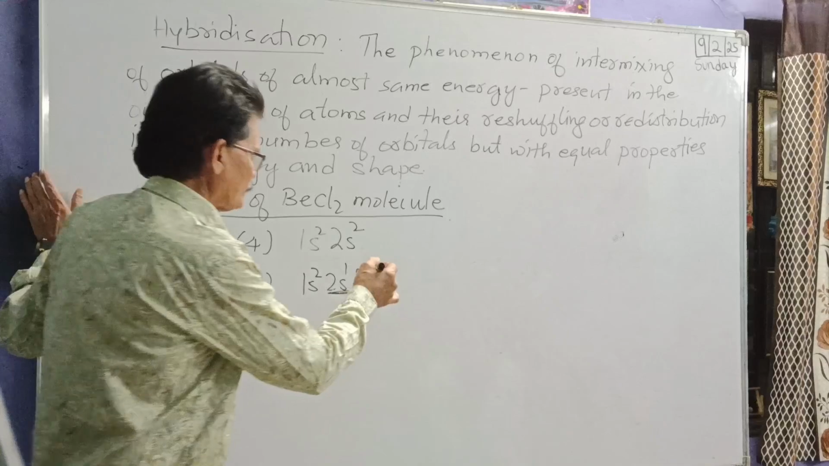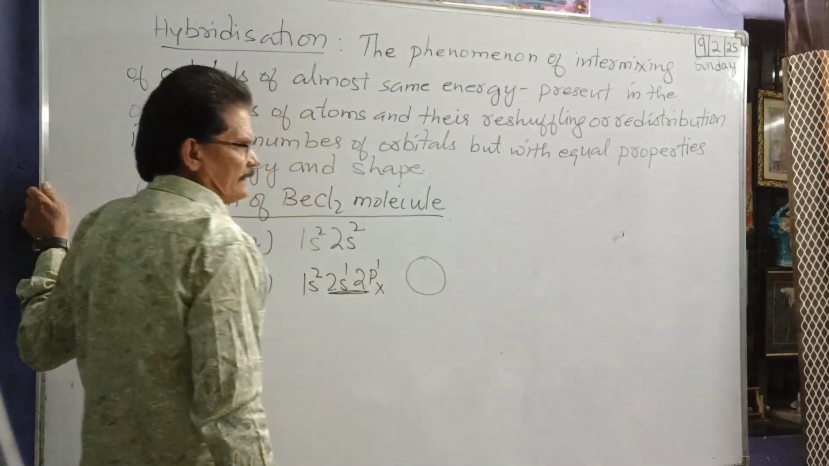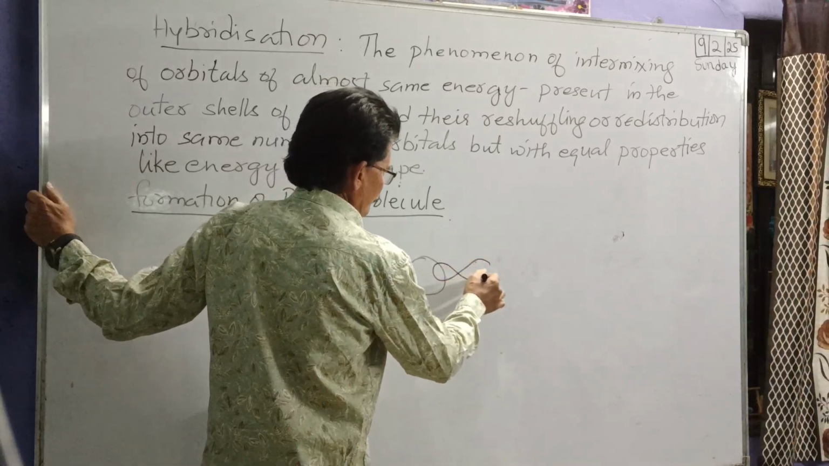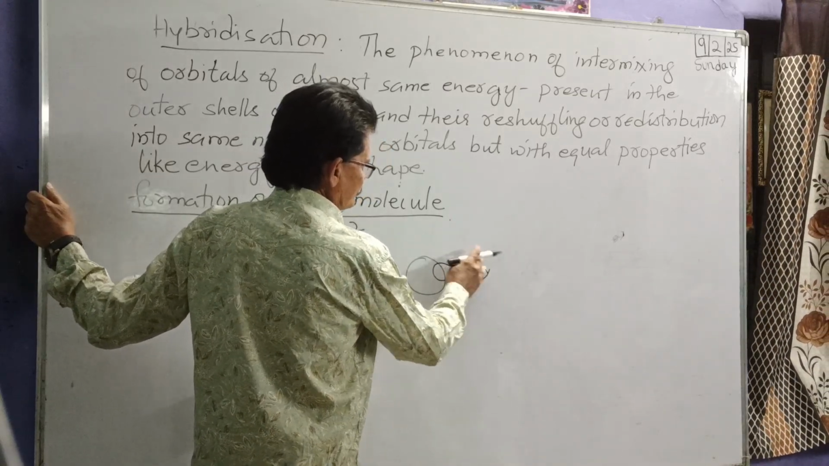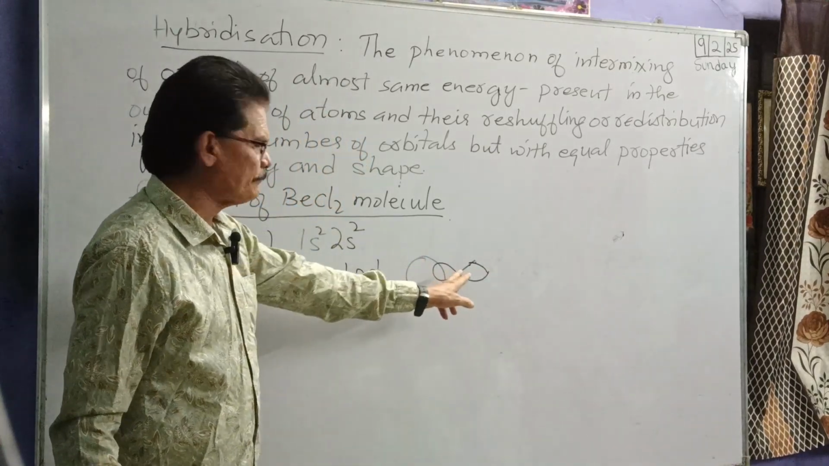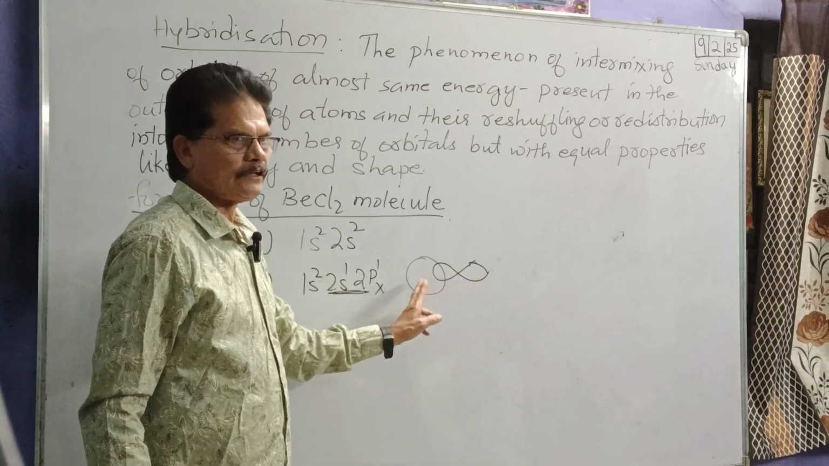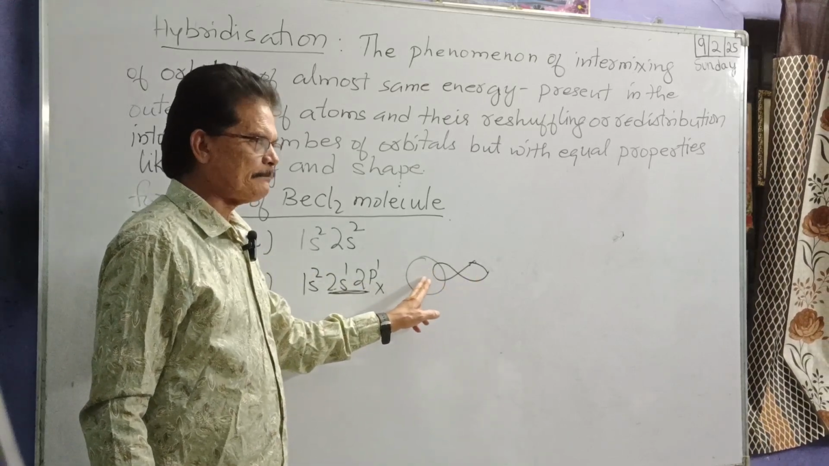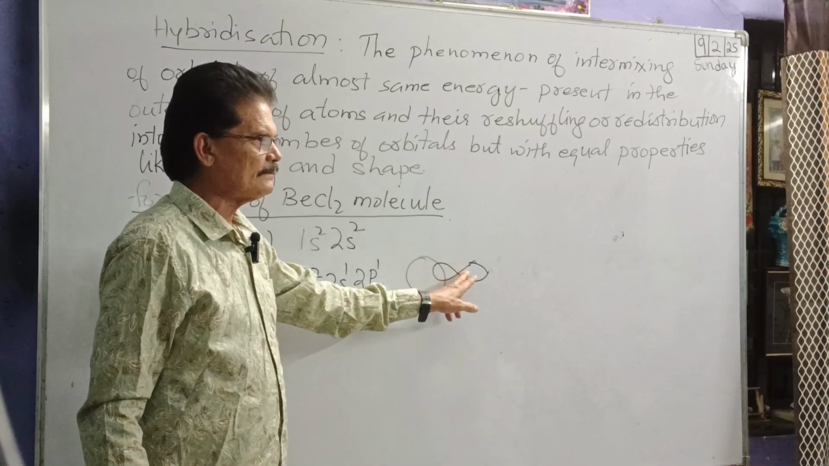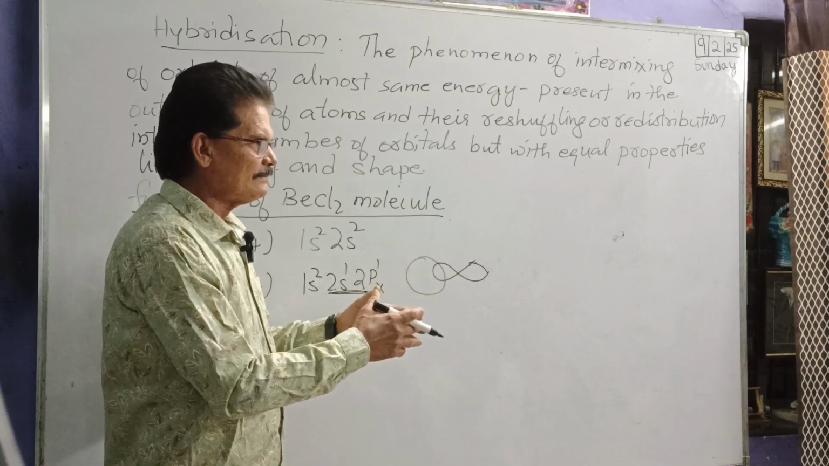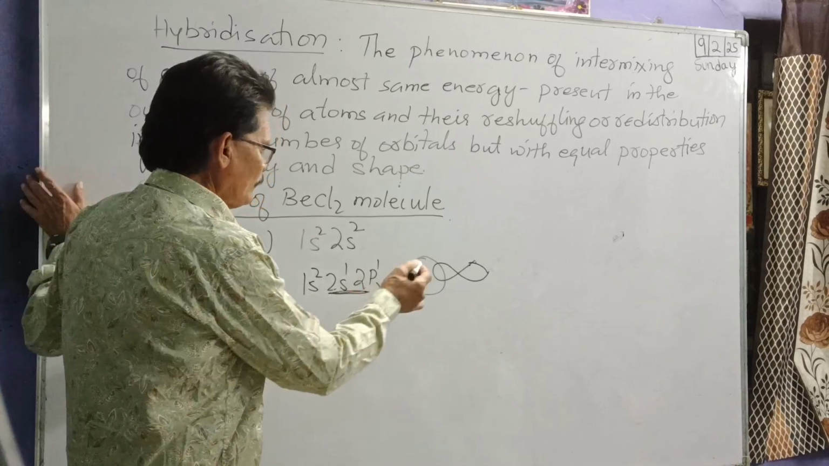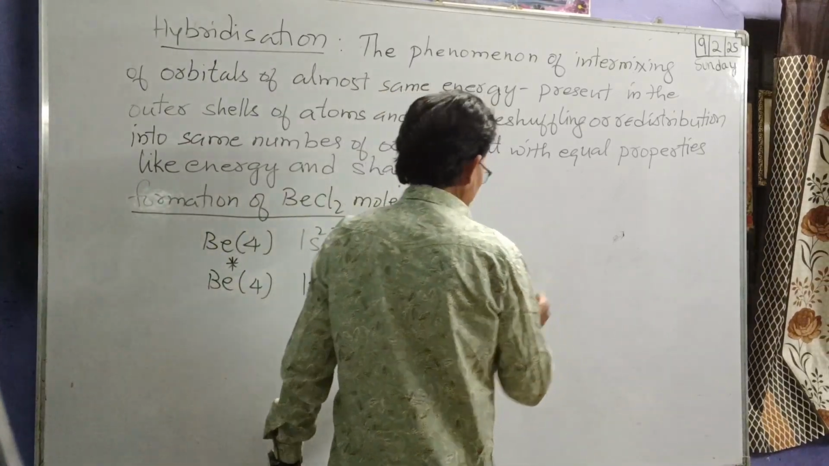The s orbital is spherical in shape. The p orbital is dumbbell in shape. So the s orbital is intermixing with the px orbital. The s orbital is spherically symmetrical and the p orbital is dumbbell shaped. But they will reshuffle, meaning they will change their positions. And after reshuffling, we will get these ones.